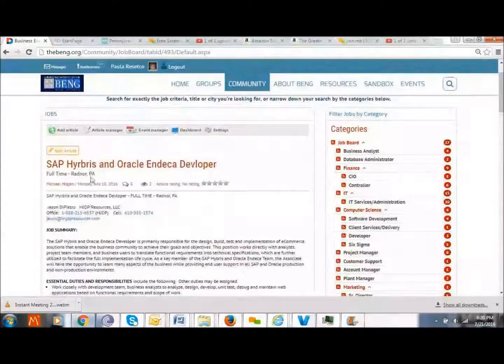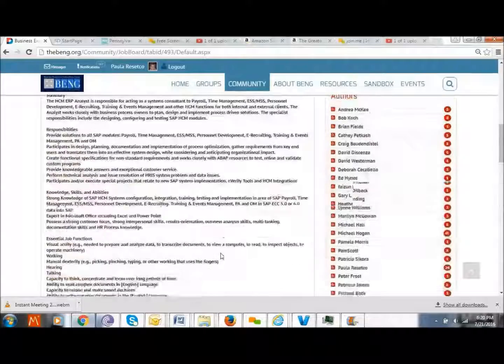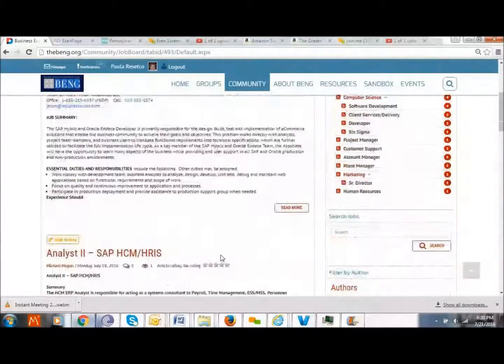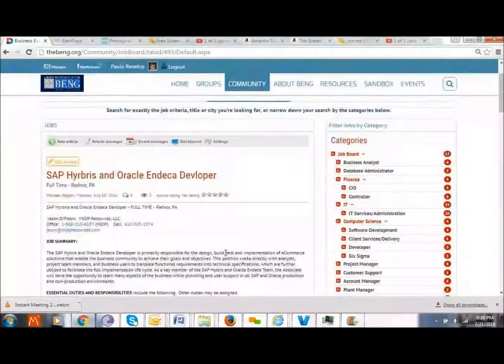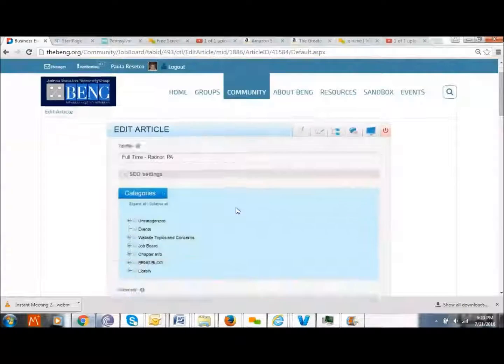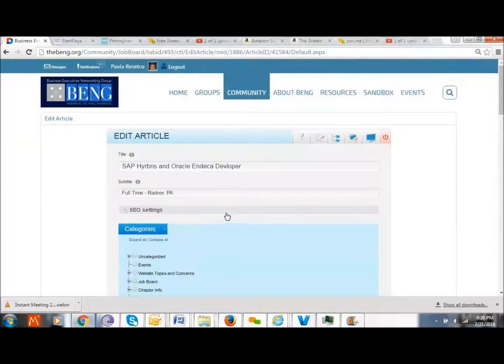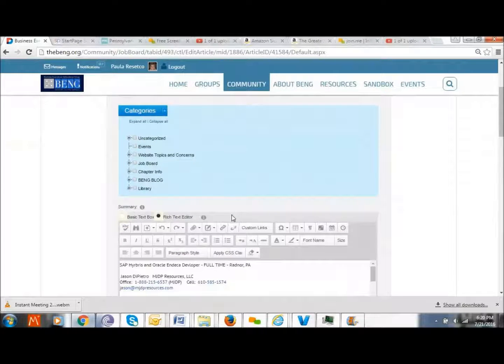So we have here an SAP, an Oracle developer, an analyst, a security auditor. This is a LIFO system, last in, first out. If I want to add a new job posting, I'm actually going to edit this one so that you can see where everything goes. Again, those frequently asked questions have that information. You're going to give it a title, a subtitle if there is one, because you're pretty much getting this from another source, and you're just doing a copy and paste.